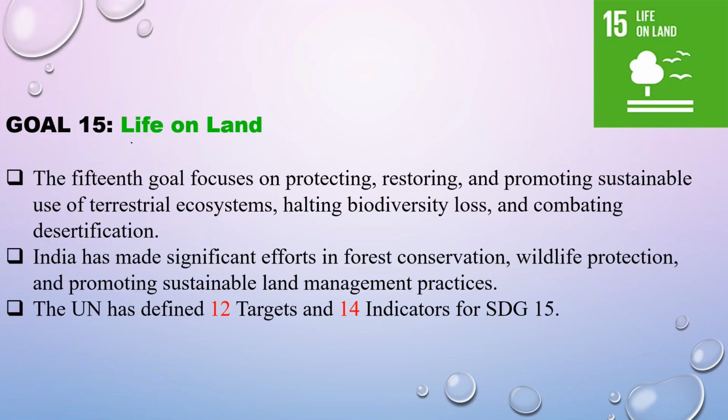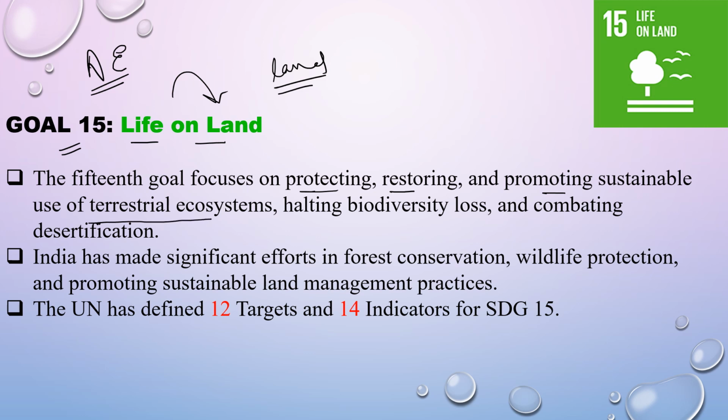Now comes life on land. Now after protecting water, we need to protect the species which are residing on land. That is the terrestrial ecosystem, and that was the aquatic ecosystem. So the 15th goal focuses on protecting, restoring and promoting sustainable use of terrestrial ecosystems, halting biodiversity loss and combating desertification. So how can life on land be protected?